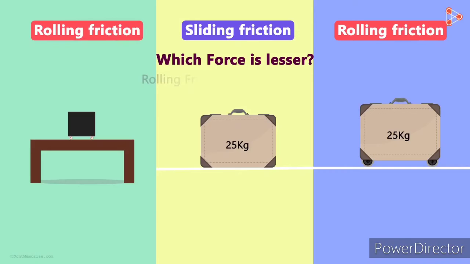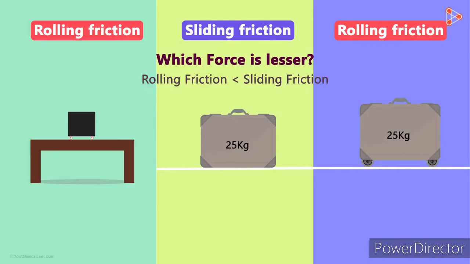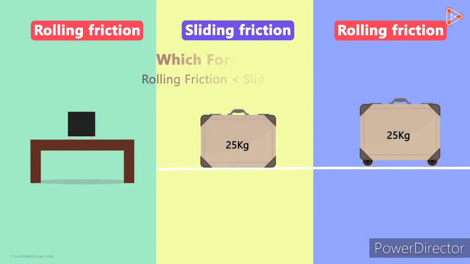Yes, rolling friction is usually lesser than the one associated with sliding friction. And that's why attaching wheels at the bottom makes it easier to move the object around. And similarly, moving the box on top of the cylindrical pencils is also easier. Can you think of more examples where the concept of rolling friction is used to reduce the friction?